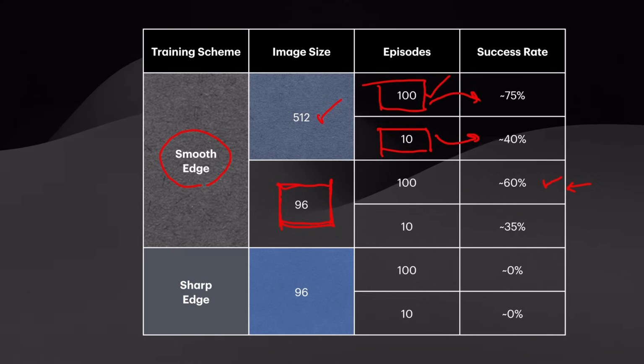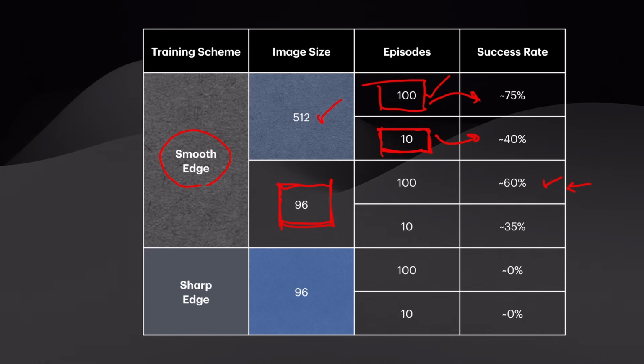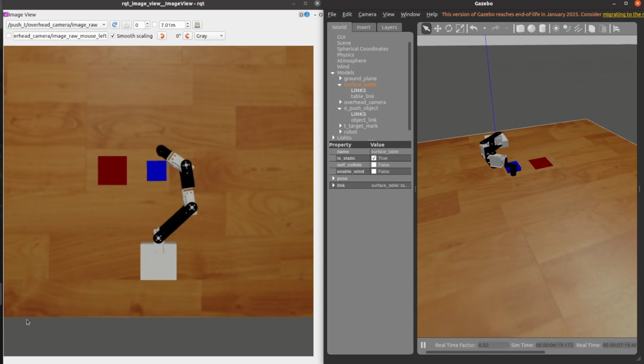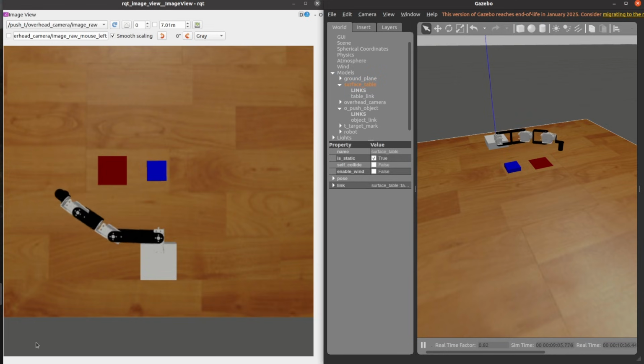The main reason is that if we reduce the number of episodes, it is much more likely that our model will face an out of distribution and would not be able to converge to a proper solution. And as expected, when our training data was very sharp using 96 by 96 images, even after using 100 different episodes, the success rate was poor, nearly 0%.